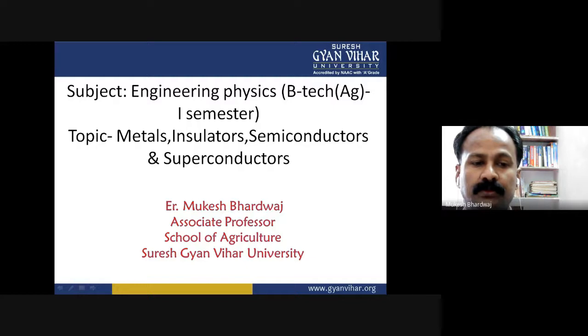So, we are going to learn about the metals, the difference between these materials, properties, and internal classification or internal physics on the basis of the energy band diagram and the electronic configuration, which we had earlier studied about all the metals.